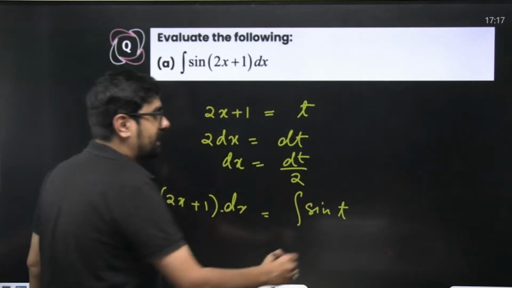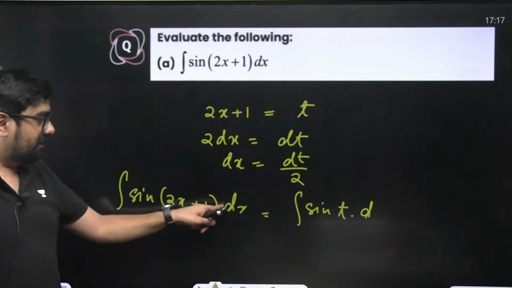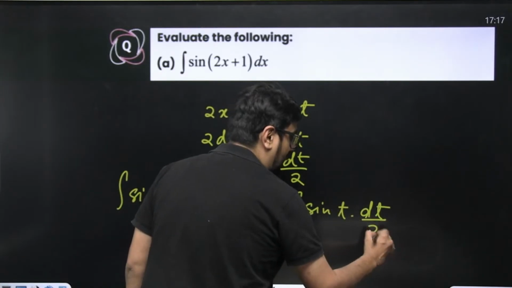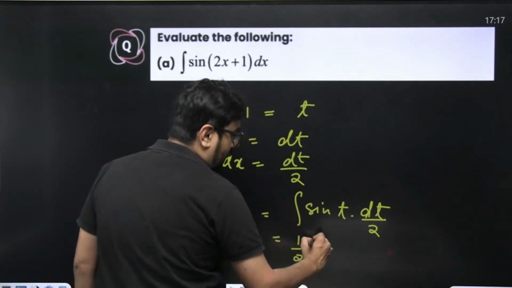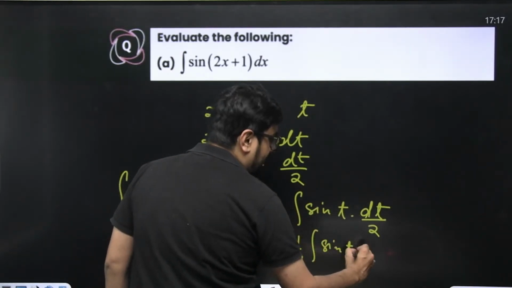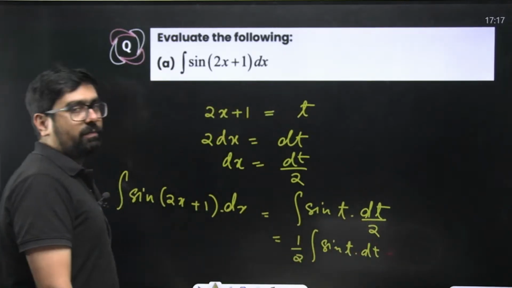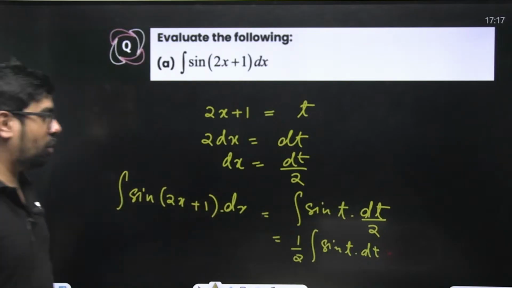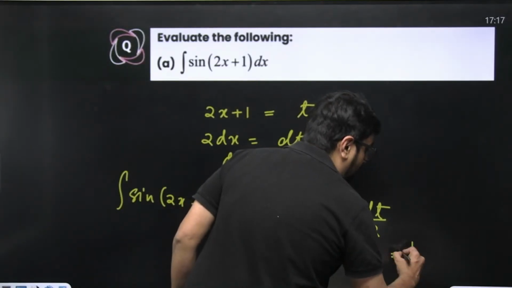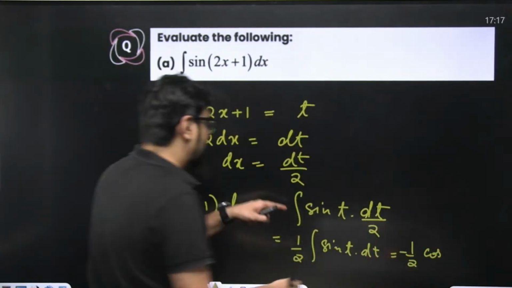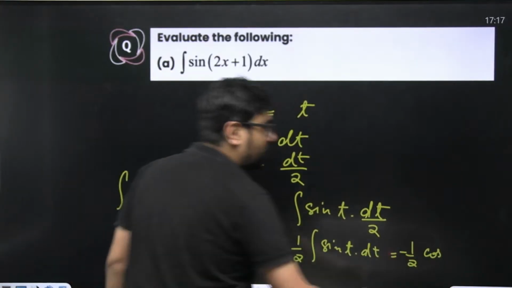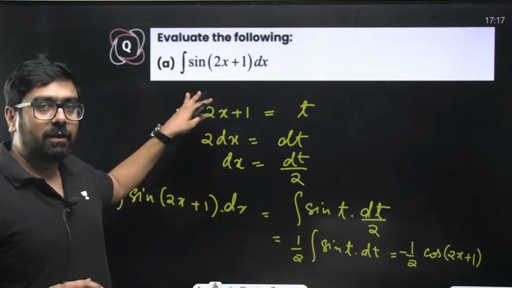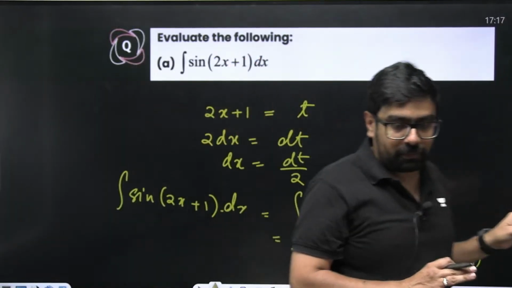And dx became dt by 2. We cannot integrate with dx. We have t over here, so we need t only. So we'll write this as dt by 2. And this 2 will come outside and it will become 1 by 2 sine of t dt. This we know, right? Minus cos t it will become. So 1 by 2 minus 1 by 2 cos of t. What is t again? t is nothing but cos of 2x plus 1. Correct? I'm just showing you this example to explain what came before.